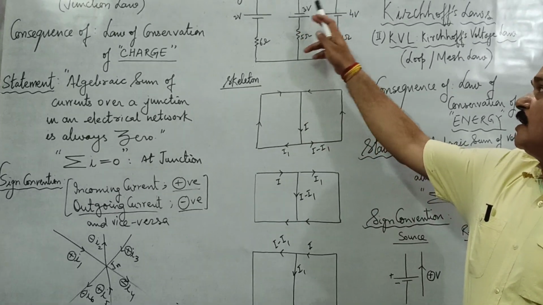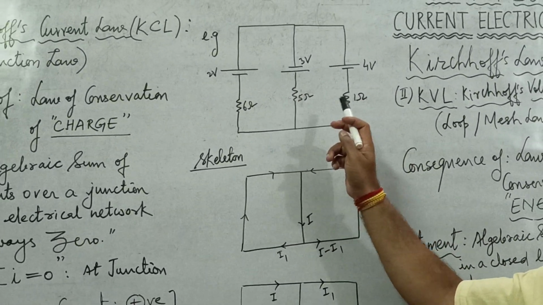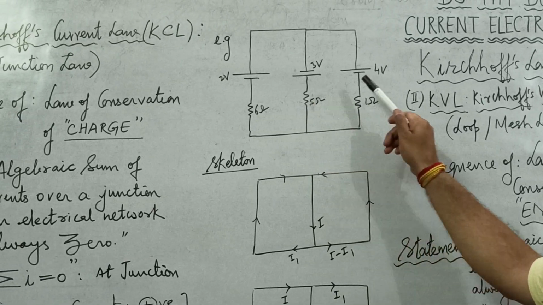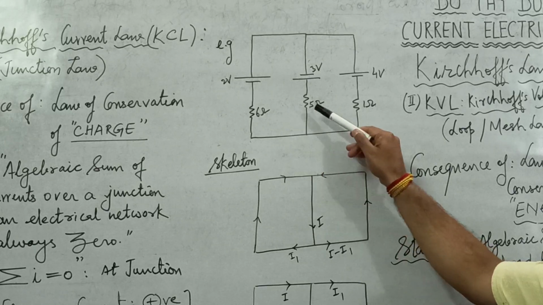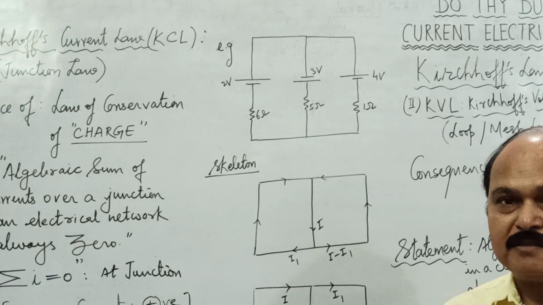Well, this is an electrical network, and we are going to apply KCL in this electrical network. You can see in this electrical network we have a 2 volt battery, a 3 volt battery, and a 4 volt battery. This is a 6 ohm, this is a 5 ohm, and this is a 1 ohm resistance. Well, how to apply KCL here?